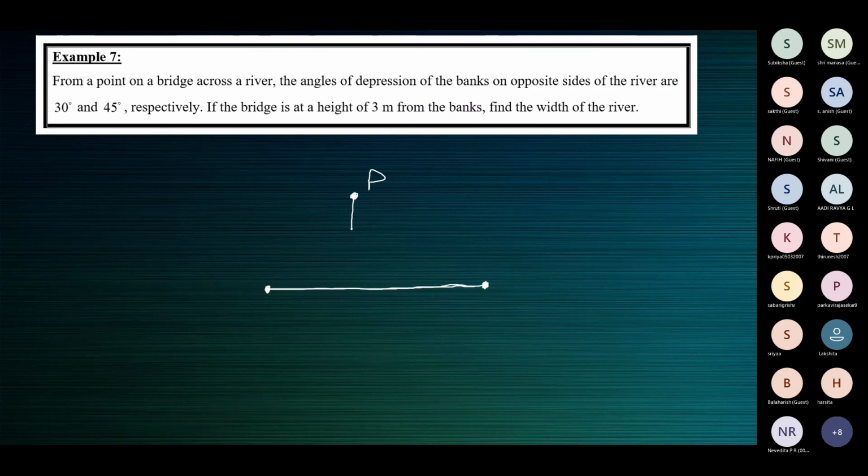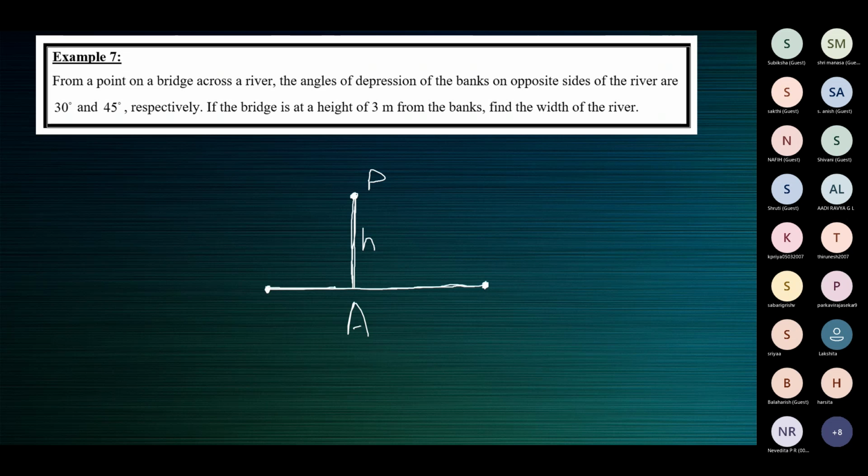If I draw this line segment, what does this represent, children? Height. Height of the river bank? Height of the bridge above the river. Yes, correct. It's simply the height of the bridge above the river. So this line segment represents the height of the bridge above the river.